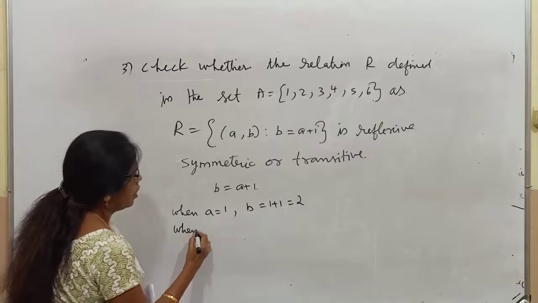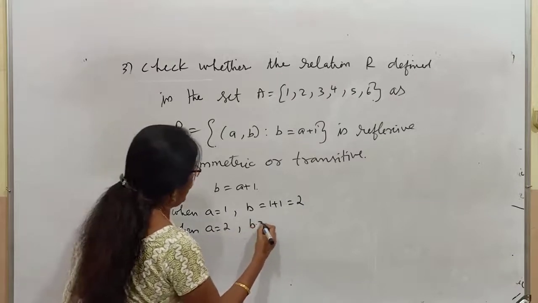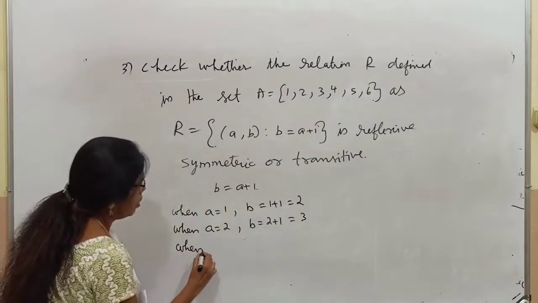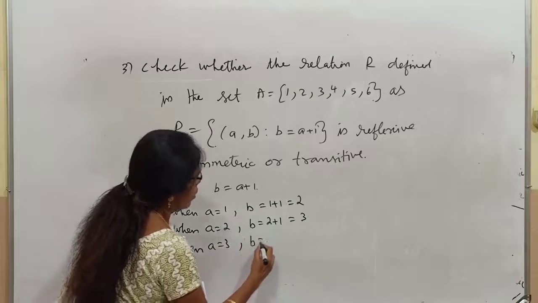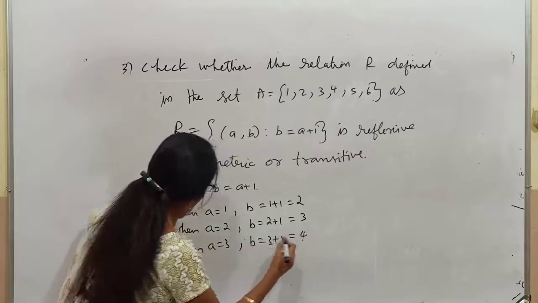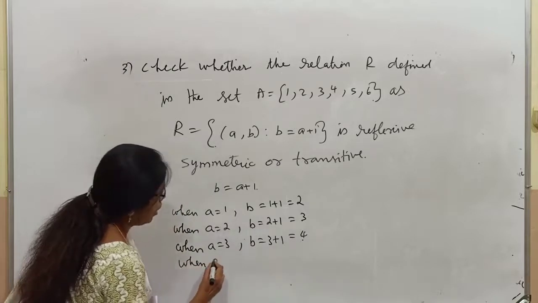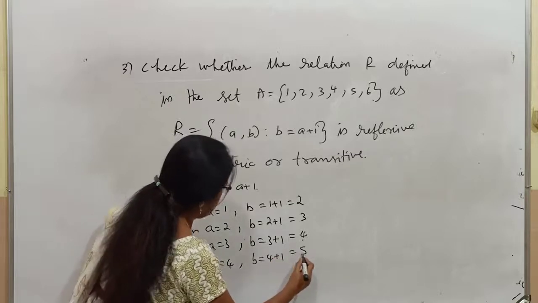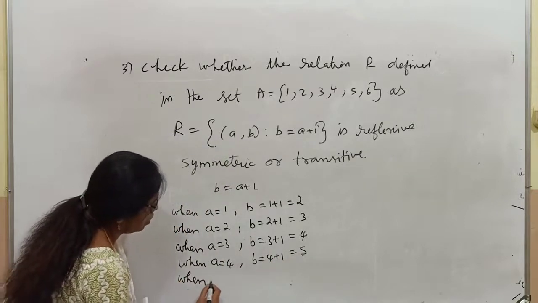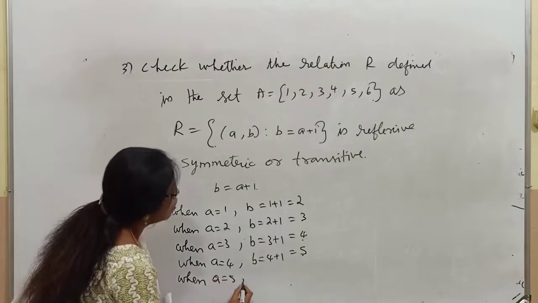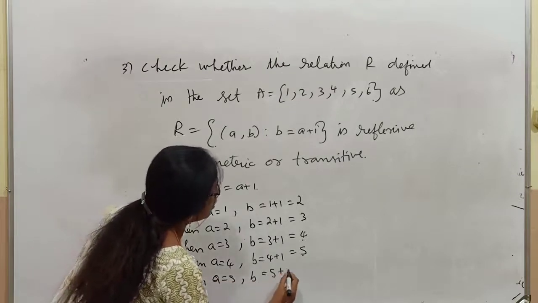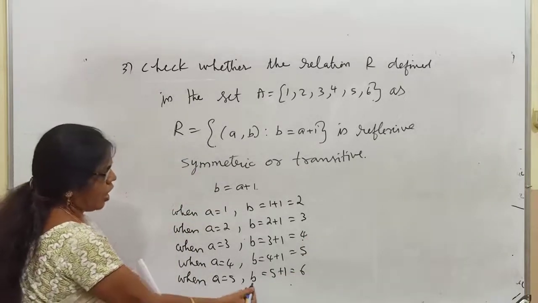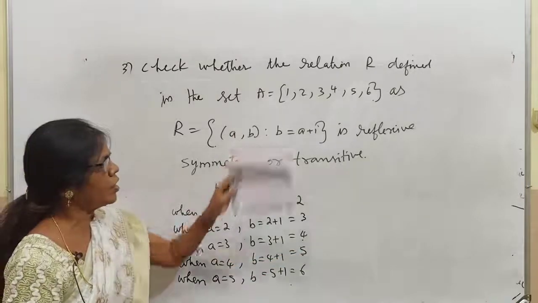When A equal to 2, B equal to 2 plus 1 equal to 3. When A equal to 3, B equal to 4. When A equal to 4, B equal to 5. B equal to 5 plus 1 equal to 6. If you take A equal to 6, B will become 7. So 7 is not there in the set.